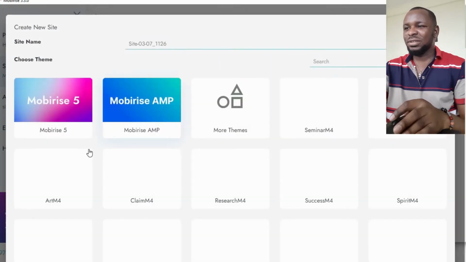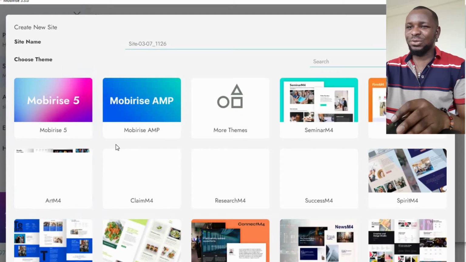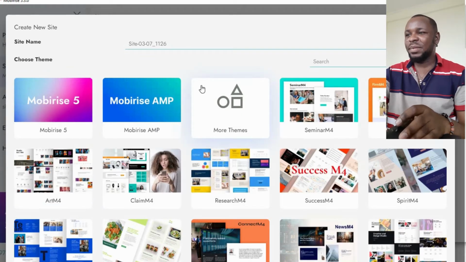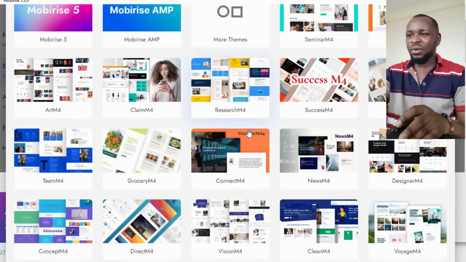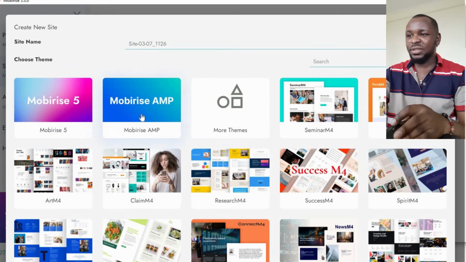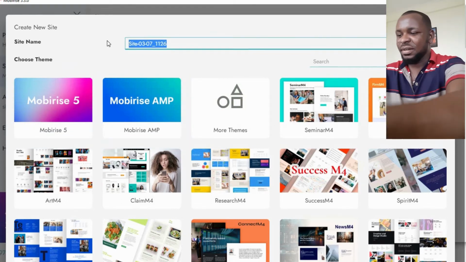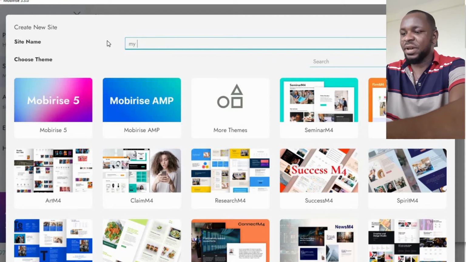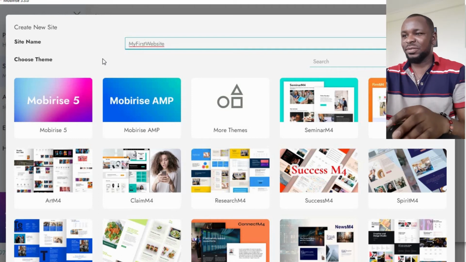You can choose the theme that you want to work with. These are all paid ones, so you have to pay for them, but there are free ones that you can work with. You can create the name of your site: my first website.